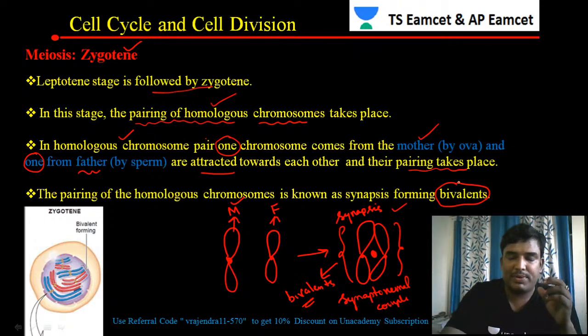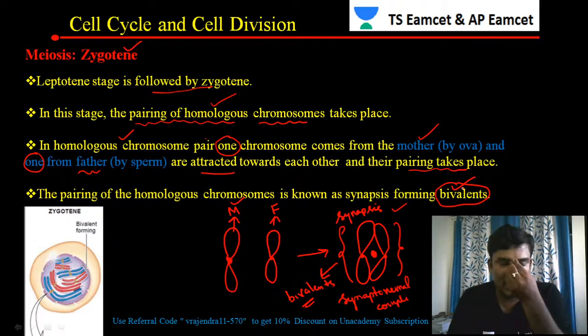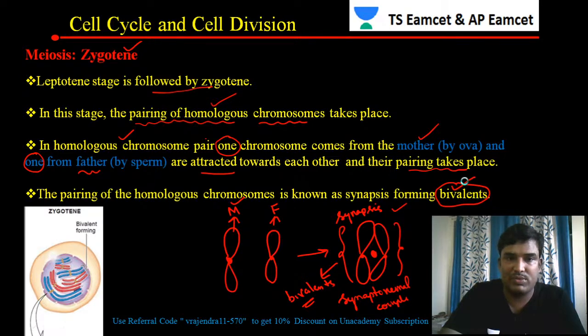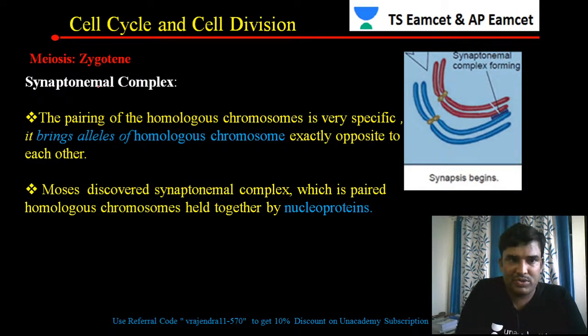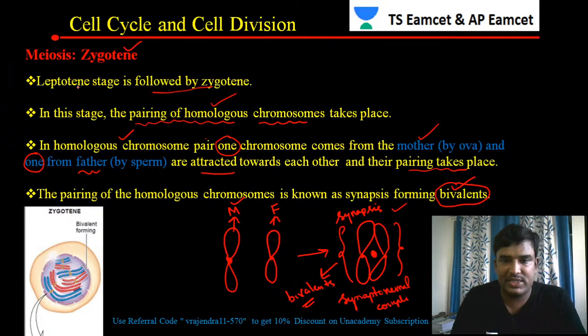What is the purpose of this pairing? They will undergo exchange of genetic material during meiosis, and for that reason they start pairing. One pair of homologous chromosomes is called a bivalent. You have to remember this. Just now I told you about the formation of the synaptonemal complex.